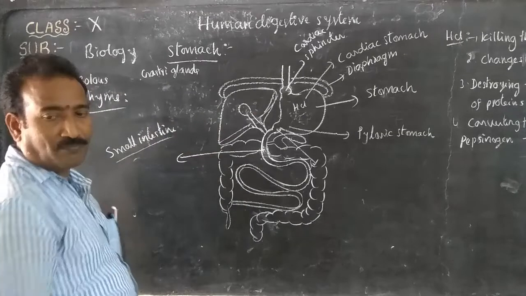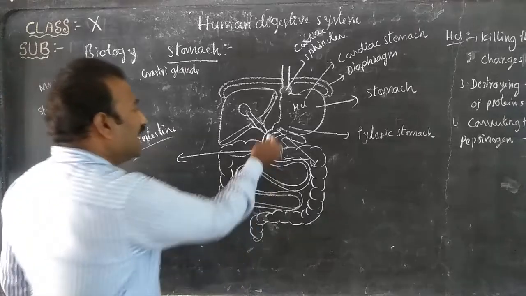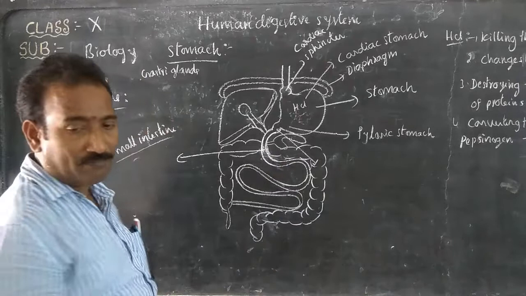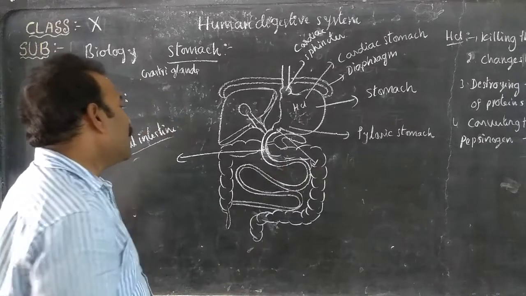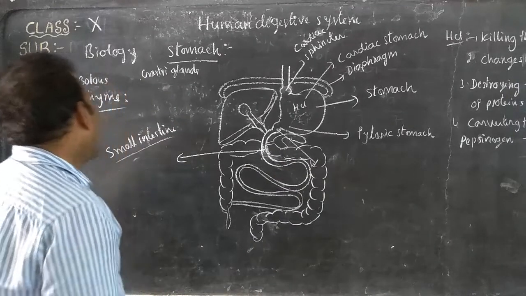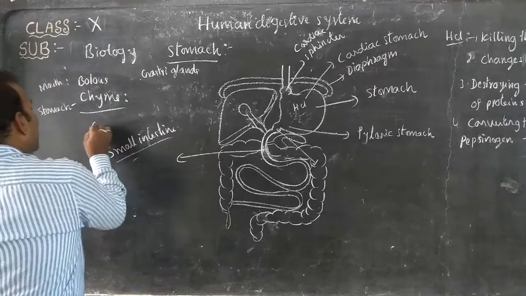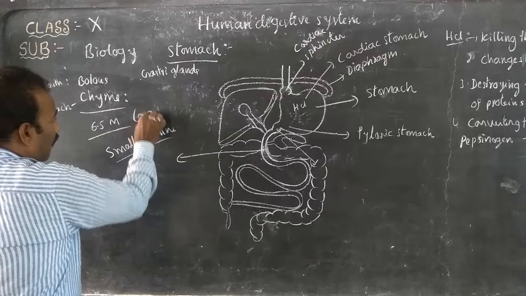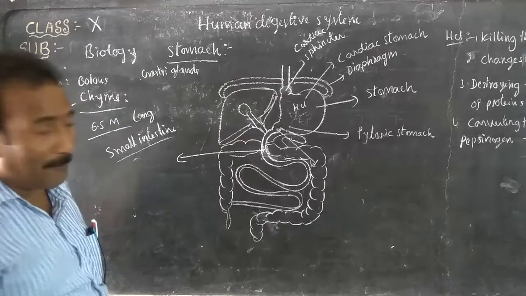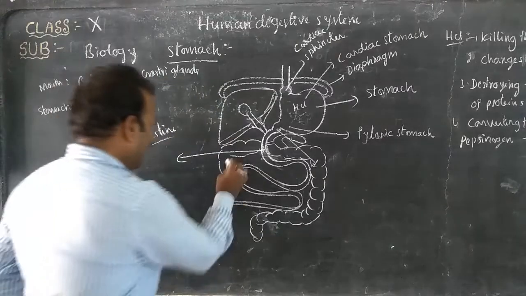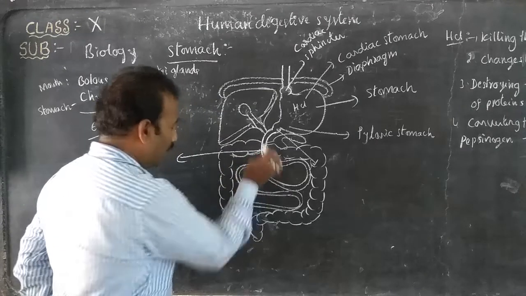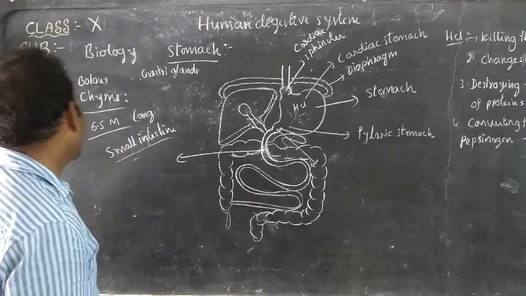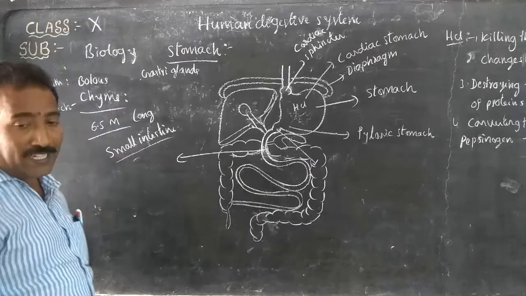This small intestine is a long, hollow, coiled tubular section present in the human digestive system. It is about 6.5 meters long. The length of the small intestine is 6.5 meters. So what is the length of this small intestine? About 6.5 meters.